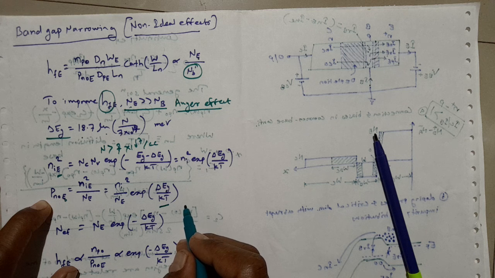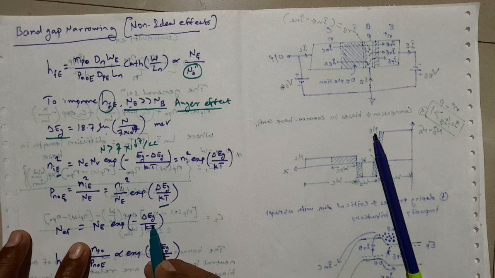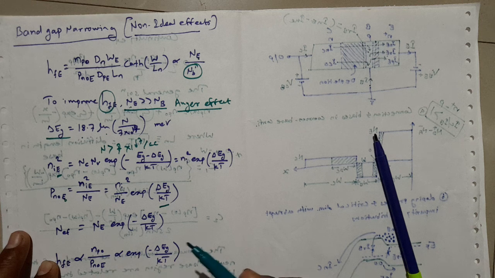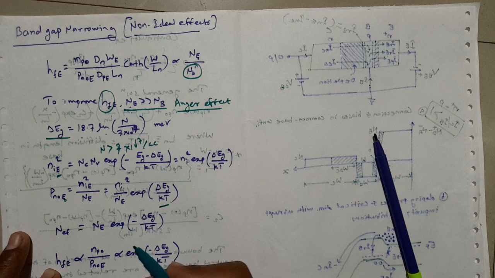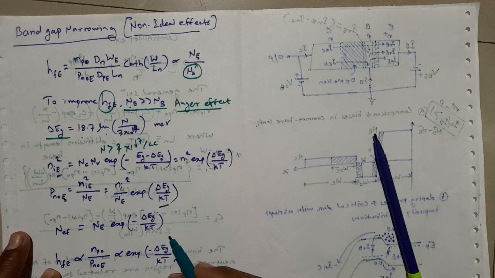It is common then to account for this band gap reduction by a reduced effective emitter doping. The effective doping in the emitter is NEF equal to NE times exponential of minus delta Eg by kT. This negative sign stands for the reduction in the effective emitter doping. The net result is an increased hole diffusion current from the base to the emitter, and the current gain is reduced according to this equation.